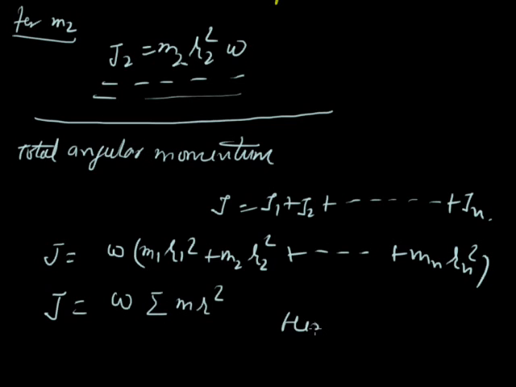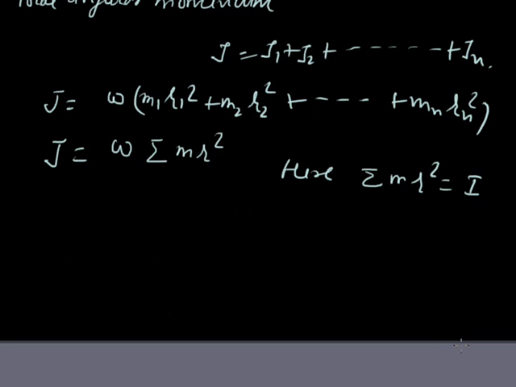Here sigma m r square is I, the moment of inertia of the complete body about the axis of rotation. So we can also write J equal to I omega. Omega is the angular velocity of the body, J is angular momentum, I is the moment of inertia of the body.